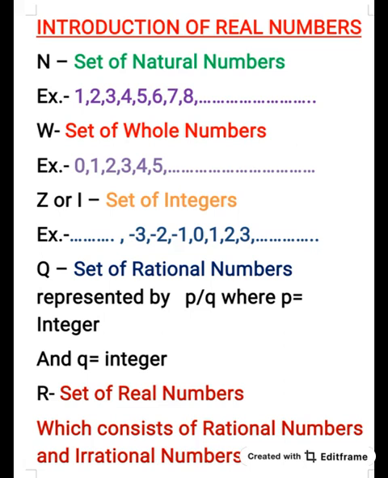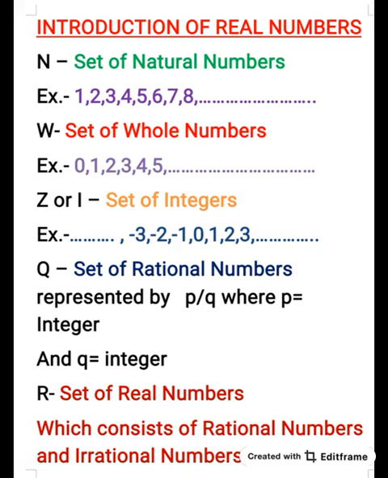Now you may ask me, ma'am, what is an irrational number? The irrational number is a number which is not a rational number. If you can't write a number in the form of small p by small q, then it is an irrational number.